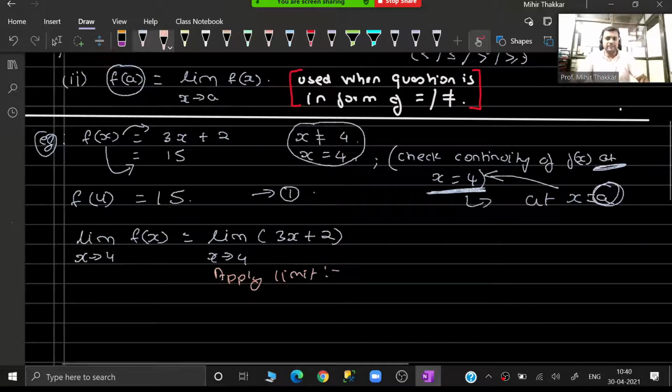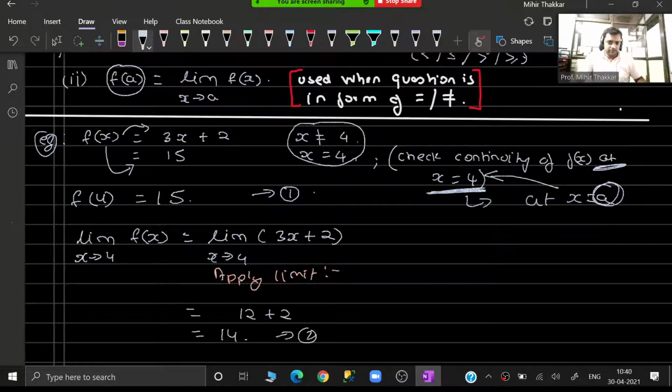If you directly apply the limit, you will get 4 into 3, that is 12, plus 2, that is 14. Equation number 2. Now guys, over here the limit value is 14. F of a value is 15. What do we require? We require that f of a and the limit value should both be equal. Are they equal over here?